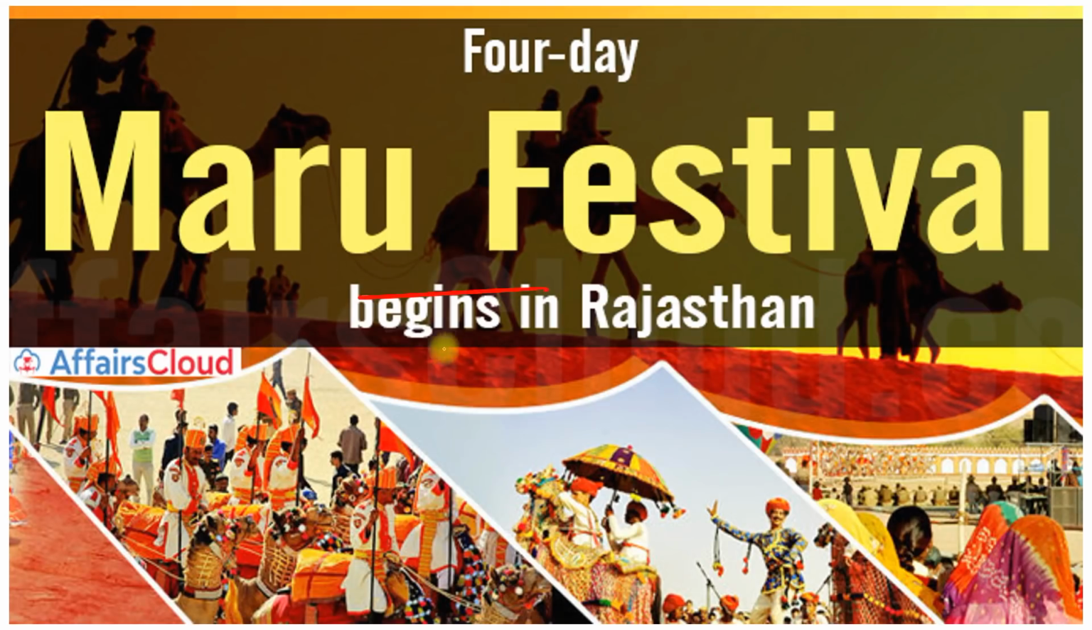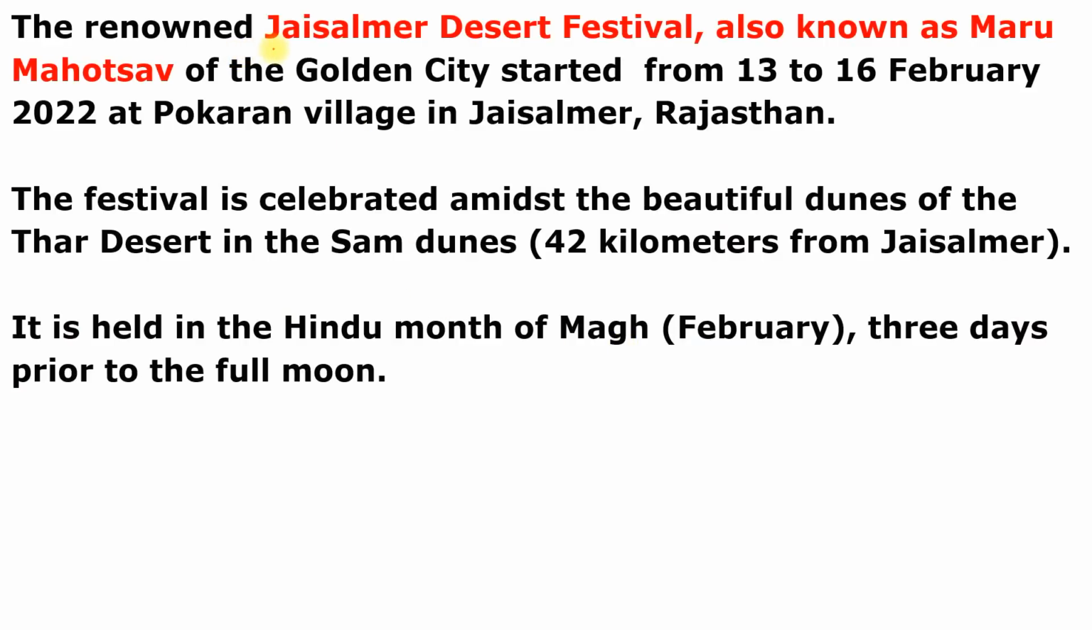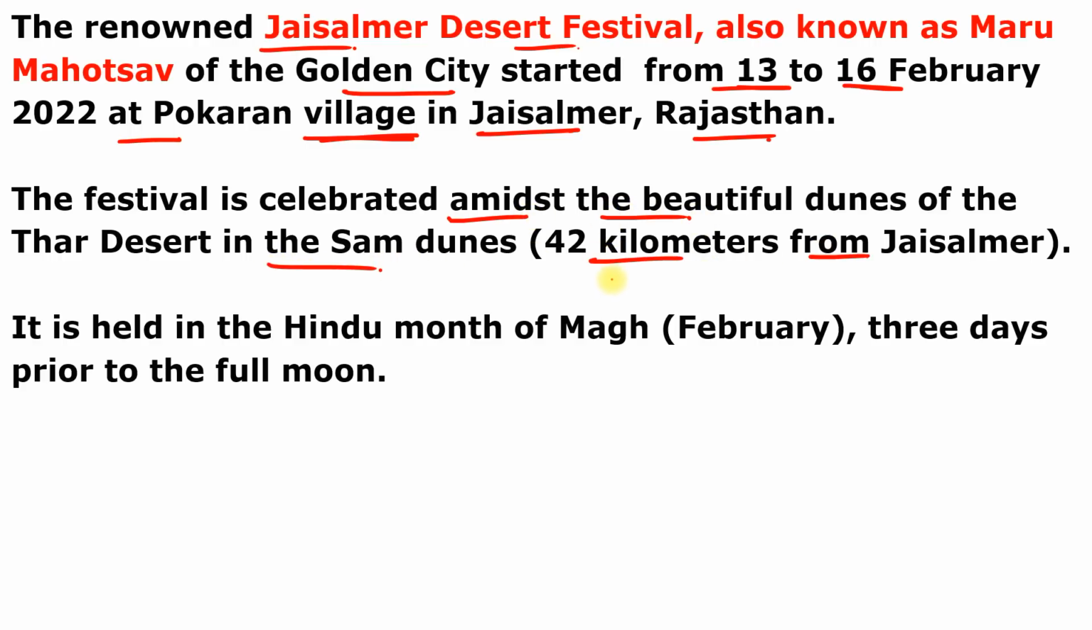So you can see here, Maru Festival begins in Rajasthan, and the renowned Jaisalmer Desert Festival, also known as Maru Festival of the Golden City, started from 13th to 16th of February 2022 at Pokaran village in Jaisalmer, Rajasthan. It is a 4-day long annual event started with colorful grand processions, followed by the Miss Pokaran and Mr. Pokaran competitions. The festival is celebrated amidst the beautiful dunes of the desert in the Sam Dunes, which is 42 kilometers from Jaisalmer, and it is organized by the Tourism Department of Rajasthan and celebrated with regional folk dances, music, heritage and various cultural festivals in the state.